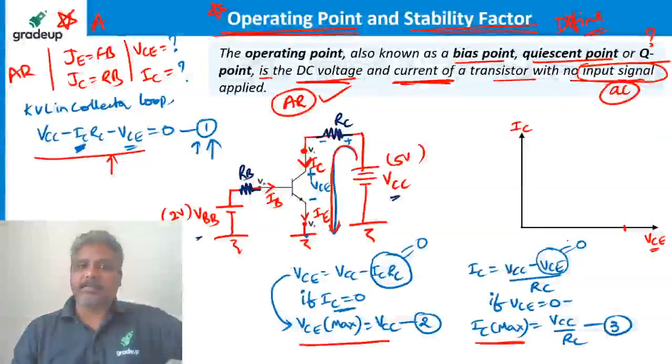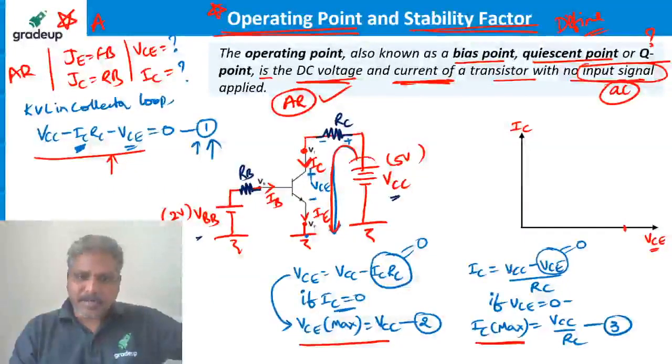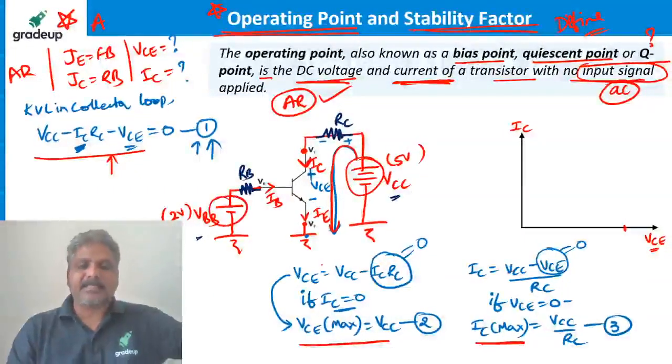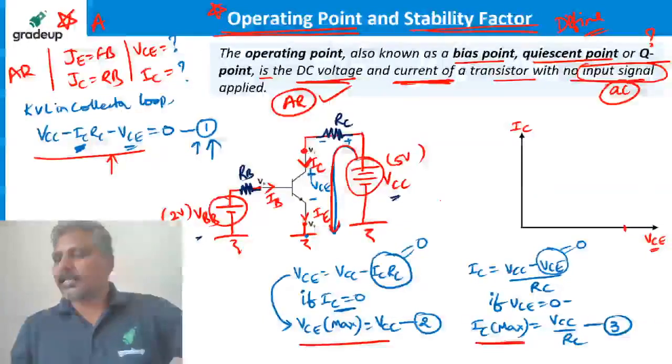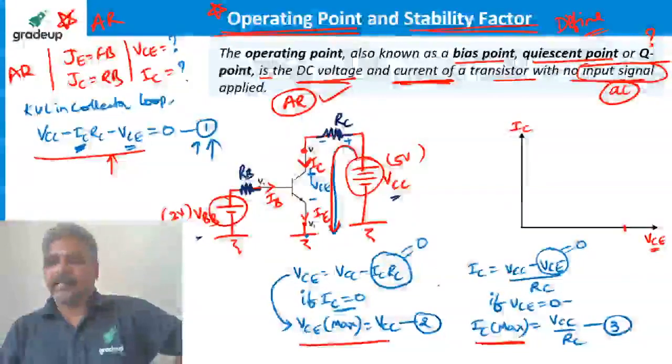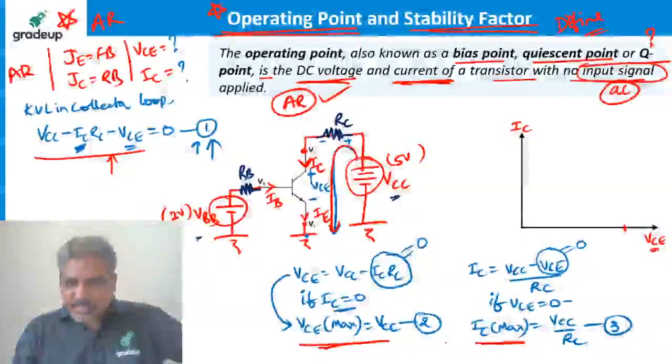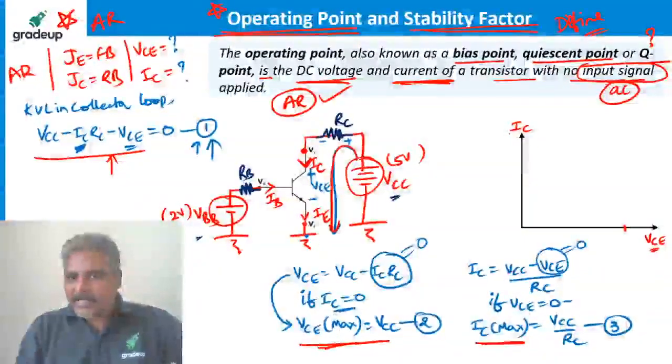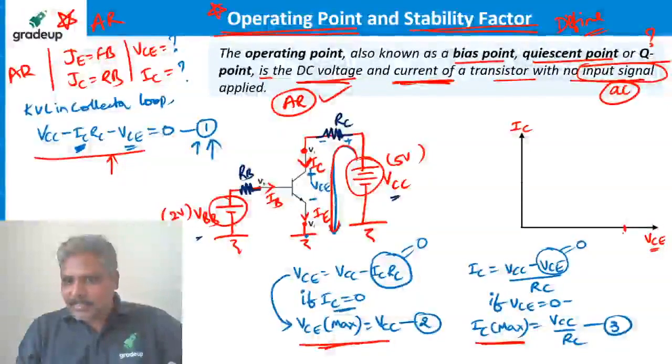Yes, we are talking about DC, because you can see what we applied is only DC, nothing else. So the voltages and currents are nothing but what I call biasing. Active region means that, right? Now I found the maximum voltage and maximum current. I am taking this as the current axis and this as the voltage axis. Let me call this VCE max.